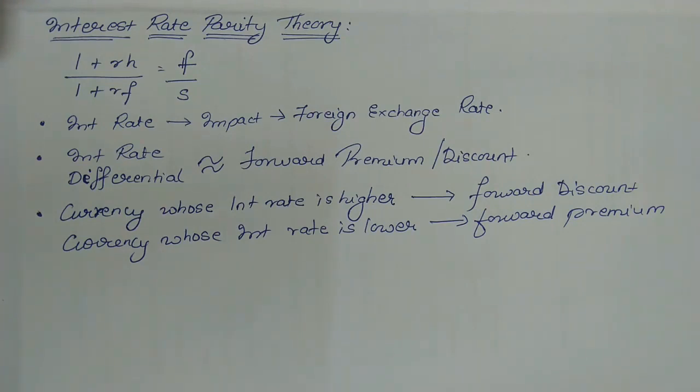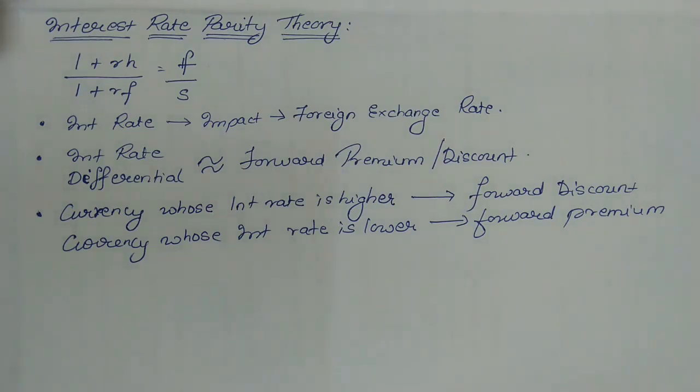Number one, the interest rate will always impact the foreign exchange rate. Second, the interest rate differential will always be equal or approximately equal to the forward premium or discount. And third, currencies whose interest rate is higher usually go under forward discount, and currency whose interest rate is lower will usually go under forward premium. So the impact of this nullifies the effect of any arbitrage gain.